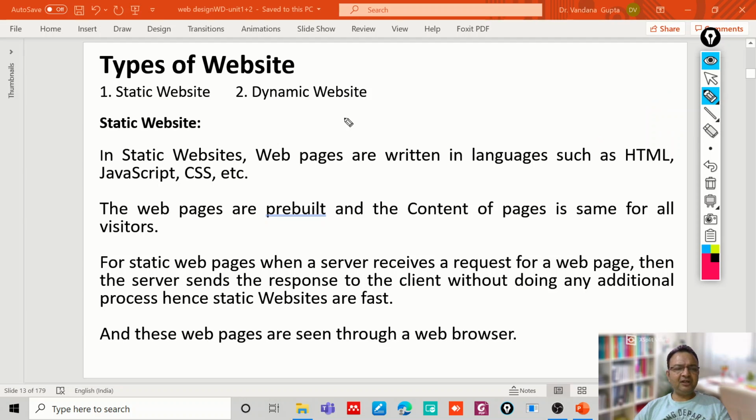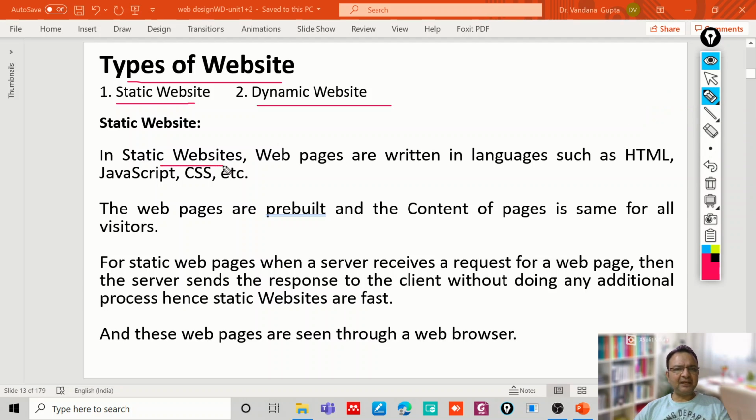So broadly we can divide the websites into two types: static website and dynamic website. This categorization of websites into two types, static and dynamic, is from the design point of view. So we will see the differences between the static website and dynamic website.